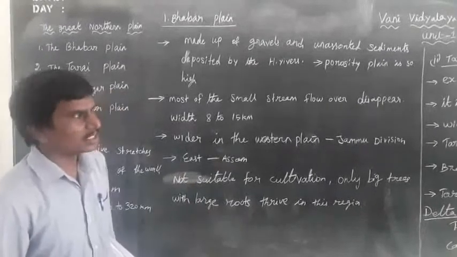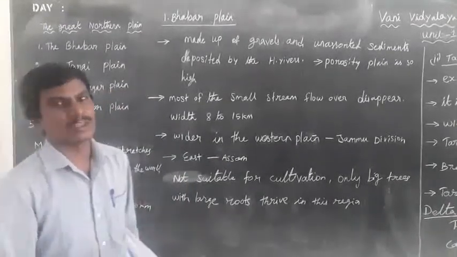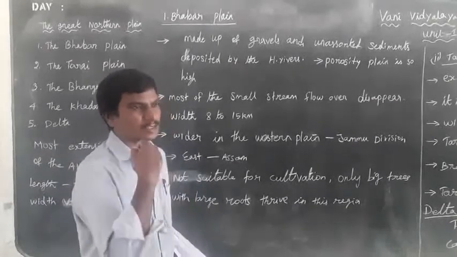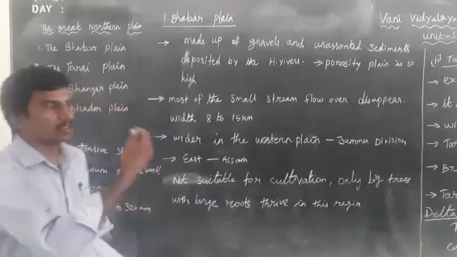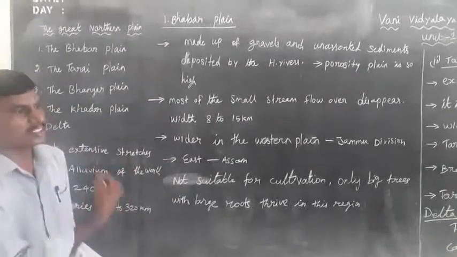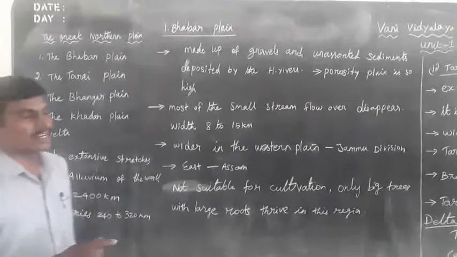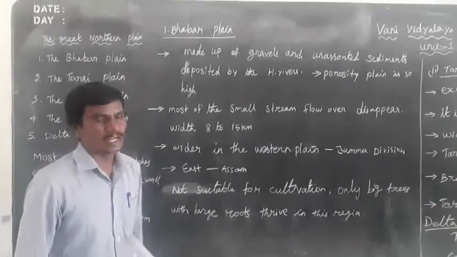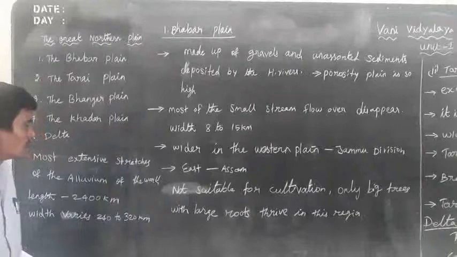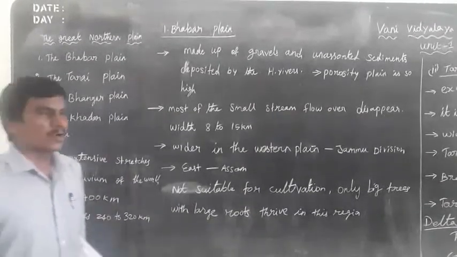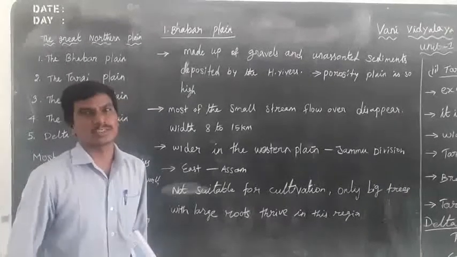The Northern Great Plains are located to the south of the Northern Mountains. They cover 7 lakh square kilometers and are formed by the deposition of sediments.